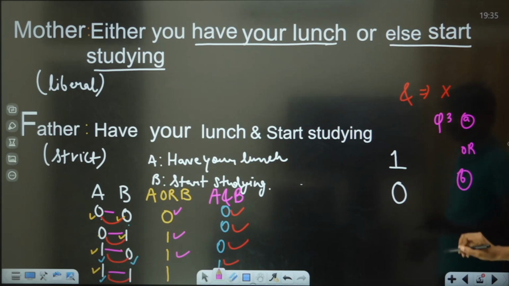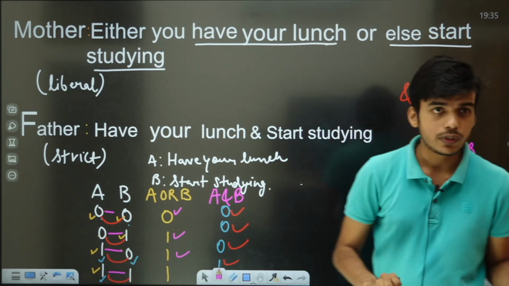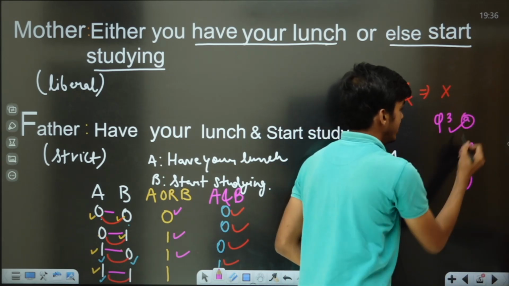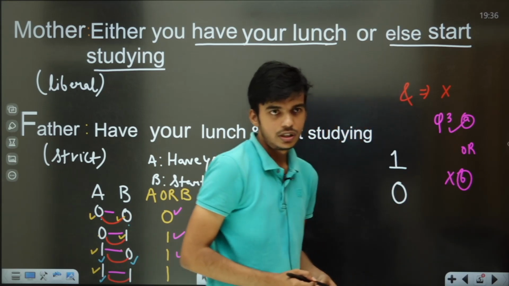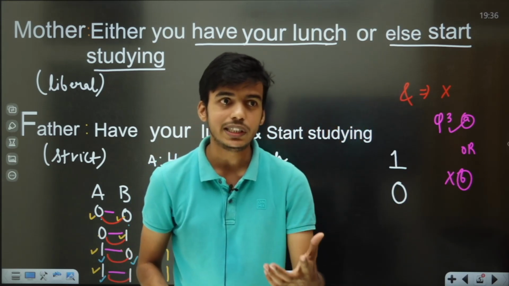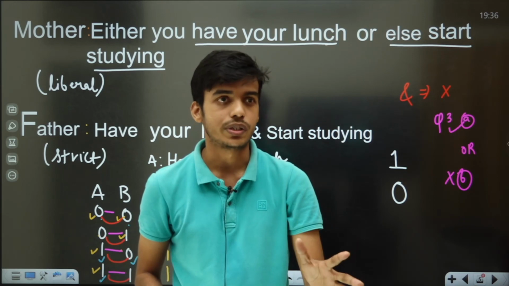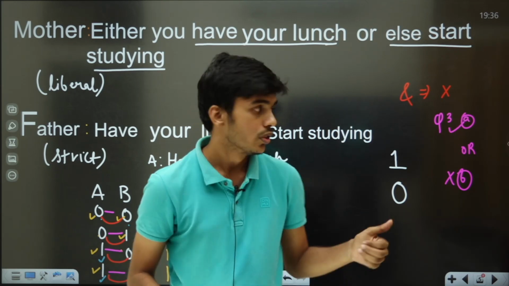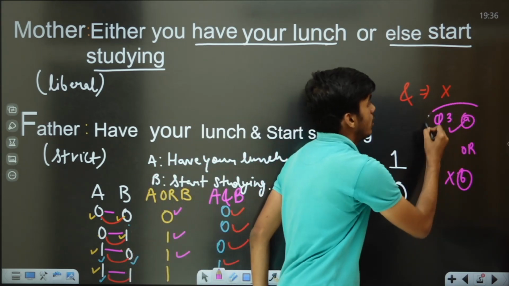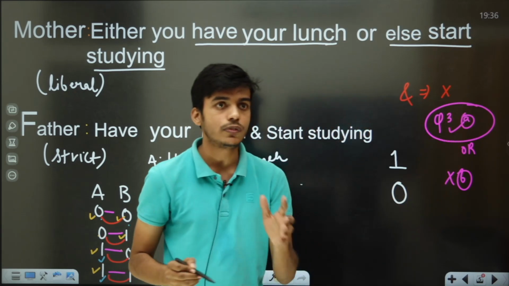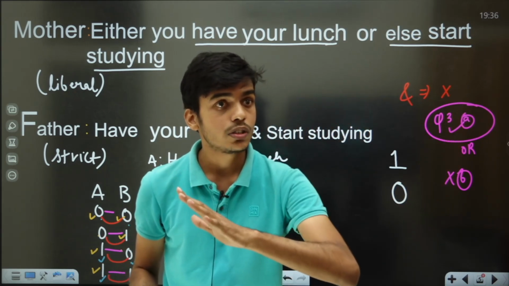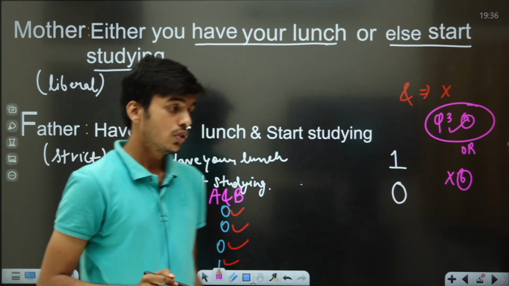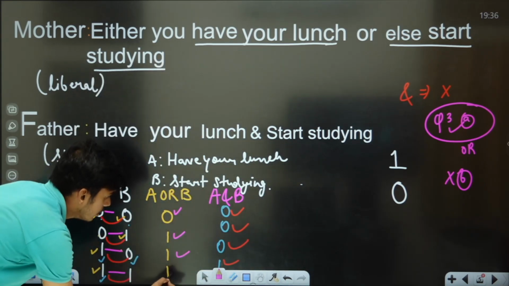If you are attempting both parts of this question, the first one will be checked over here and the second one will be crossed out over here. Even if you are attempting both parts completely right, only the first one will be checked and the second one will not be checked. So you will get the marks for the first part only. For the second part, you won't get any marks. So over here also, you'll write 1 only.